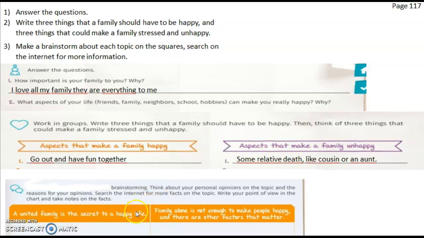And for last in here, we got a brainstorming. Think about your personal opinions on the topic and the reasons for your opinions. Search on the internet for more facts on the topic. Write your point of view in the chart and take notes on the facts, okay? You can search on the internet for this topic to make it easier for you, okay?